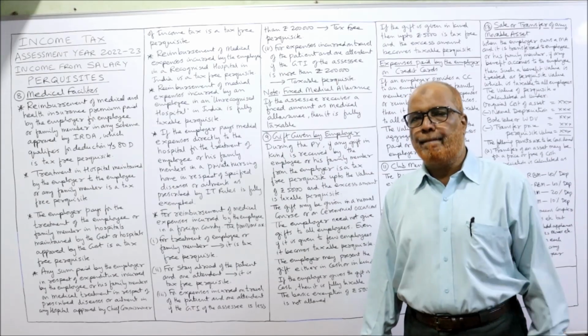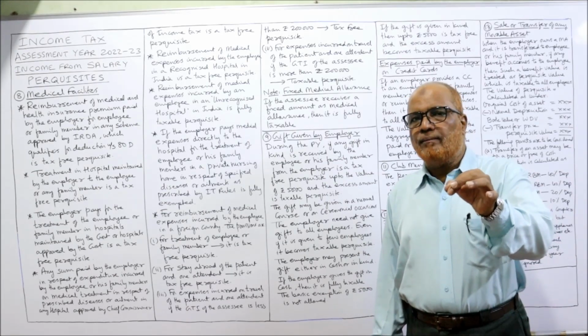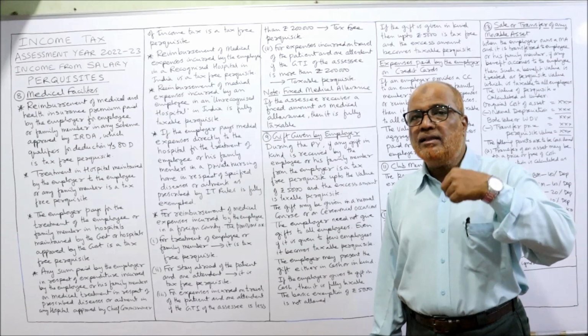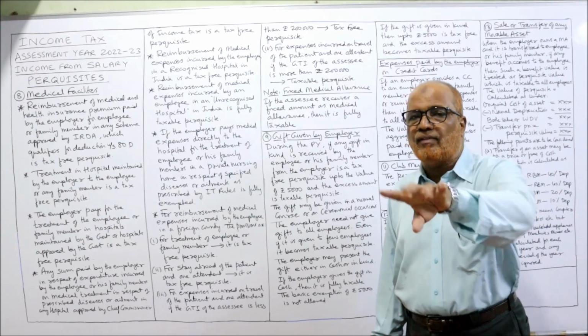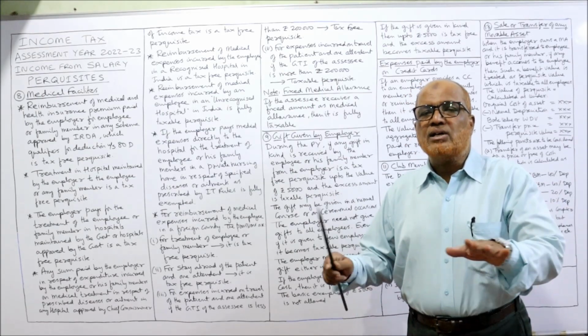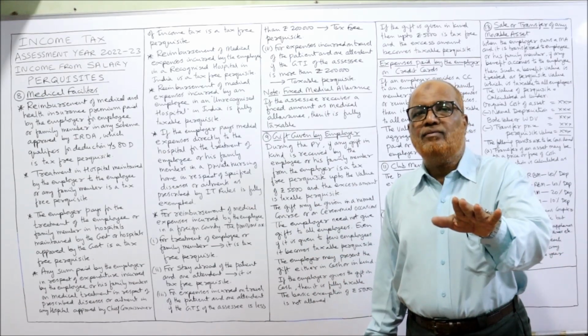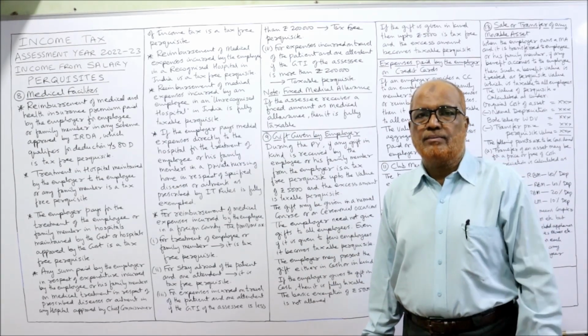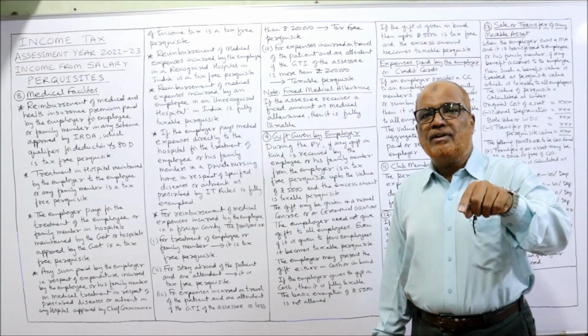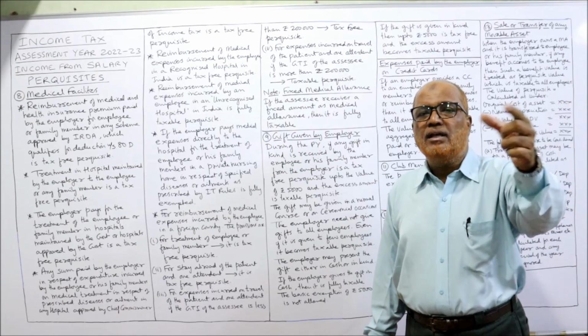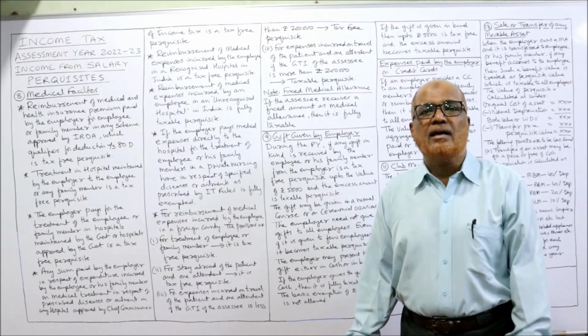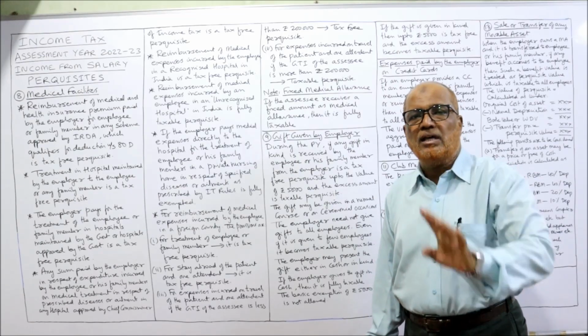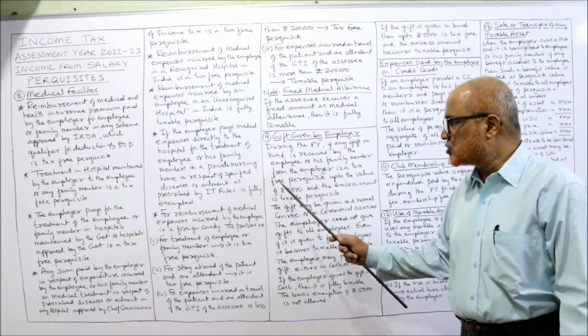First point you have to remember. If the gift is given in kind by the employer to the employee or their family member, it is a tax-free perquisite if the value of the gift is up to 5,000. If the value of the gift given is more than 5,000, the excess will become a taxable perquisite in the hands of the employee. First point.